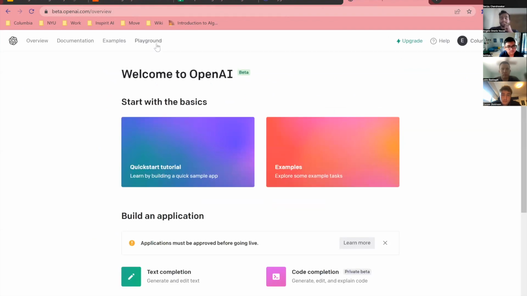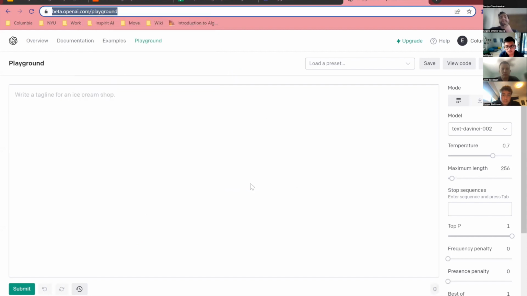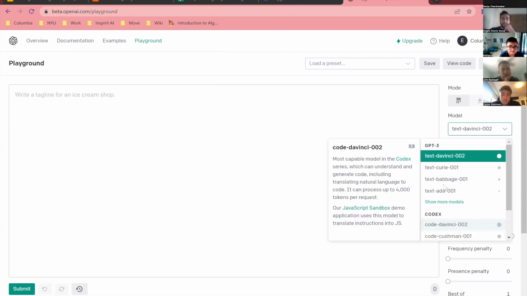If you can, it'd be really great, especially if you're interested in large scale language models. OpenAI has a lot of these. You'll see, I'll try some, but on the right here there are all of these models that you can test out, play around with, and see how the machine reacts. And you can fine tune these models as well, which is really cool. You should be able to get access.